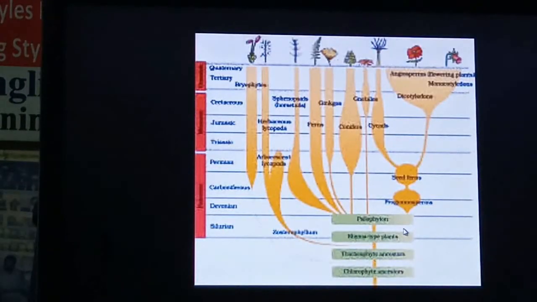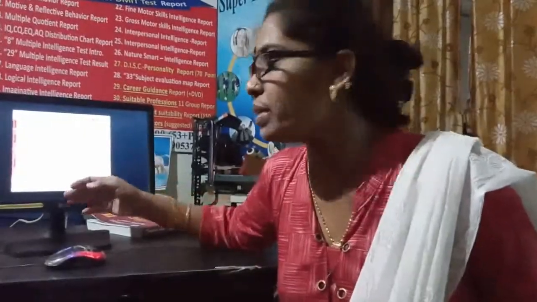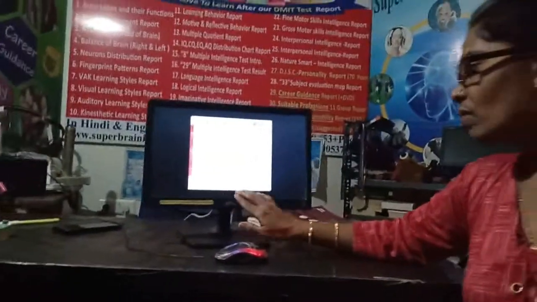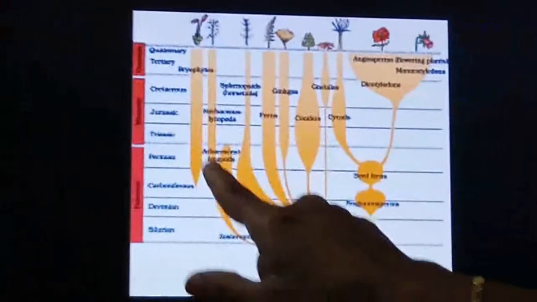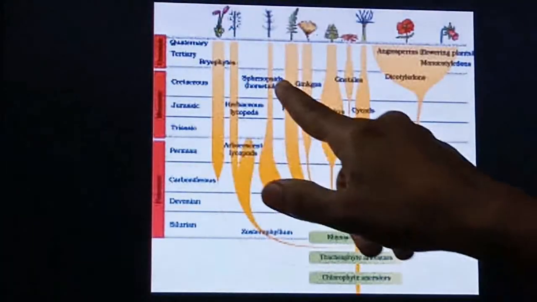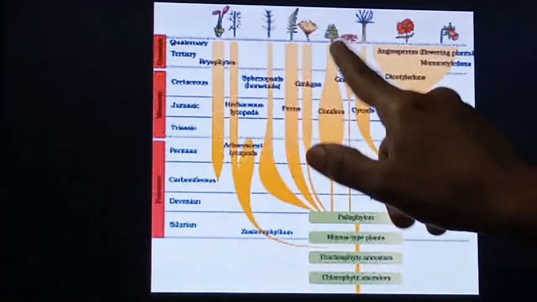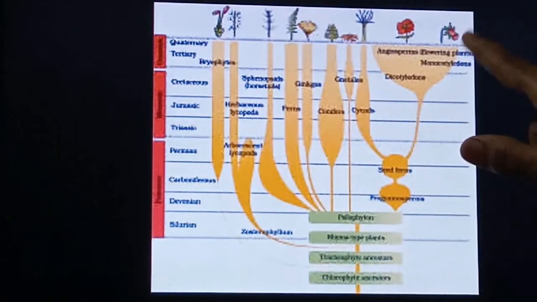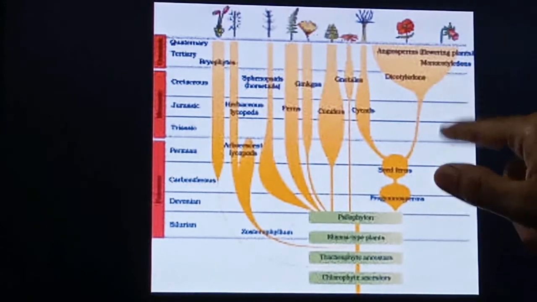Ahead you see, this is the figure which is given in your textbook. So very clearly you will understand here how the majority of the plants evolved from which species to which species. See here, this is the stock species, and from it you can see varieties of species get evolved, right? Bryophytes are there, then pteridophytes have come, then gymnosperms, and at last angiosperms are developed.